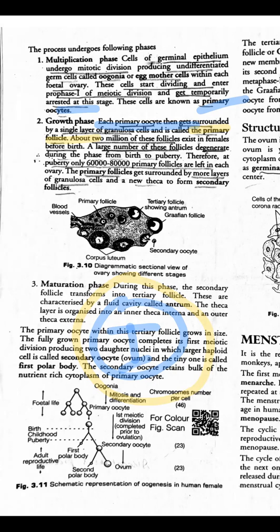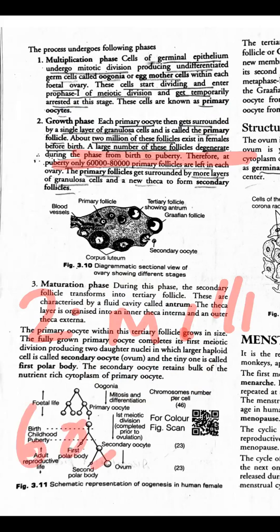So as I told you, during birth, there are at least how many follicles? At least 1 to 2 million follicles. From this 2 million follicles, till the time a girl reaches puberty, it gets degenerated and becomes 60 to 80,000 follicles in each ovary.